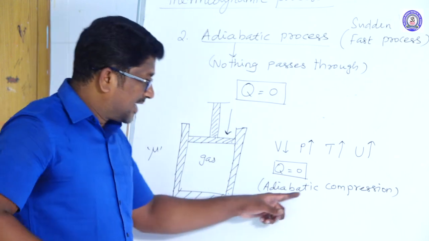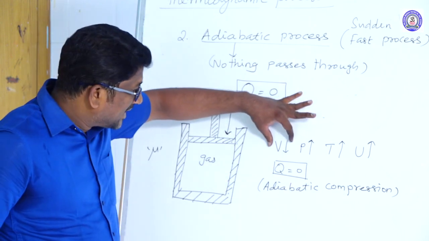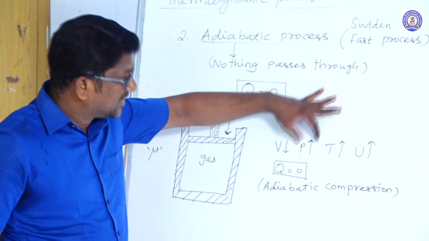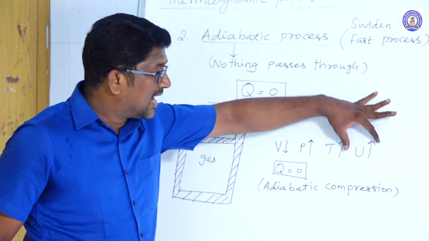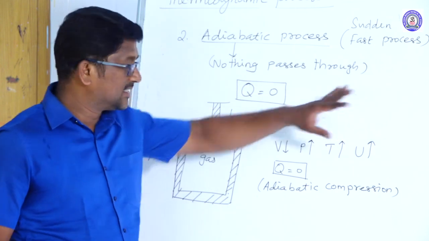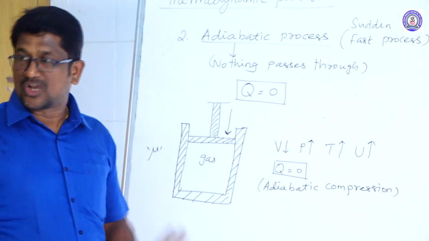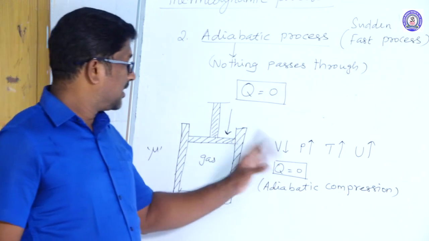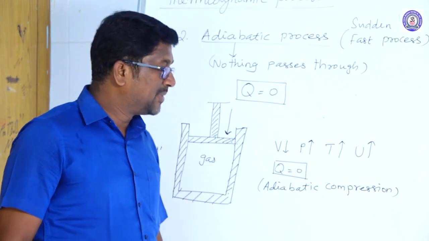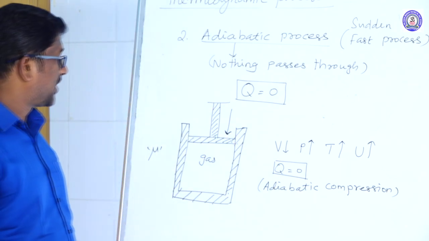Here, in adiabatic compression, the volume of the gas decreases, pressure increases, temperature increases, and the internal energy of the gas also increases, but no heat flows from the system to the surroundings. Adiabatic compression, right?